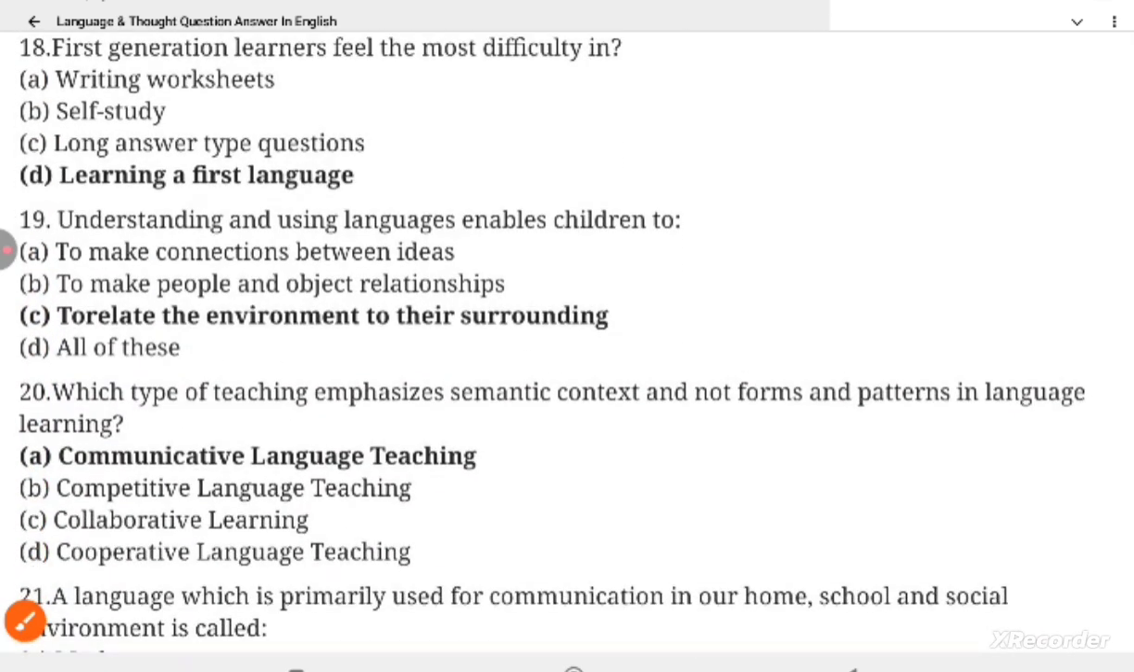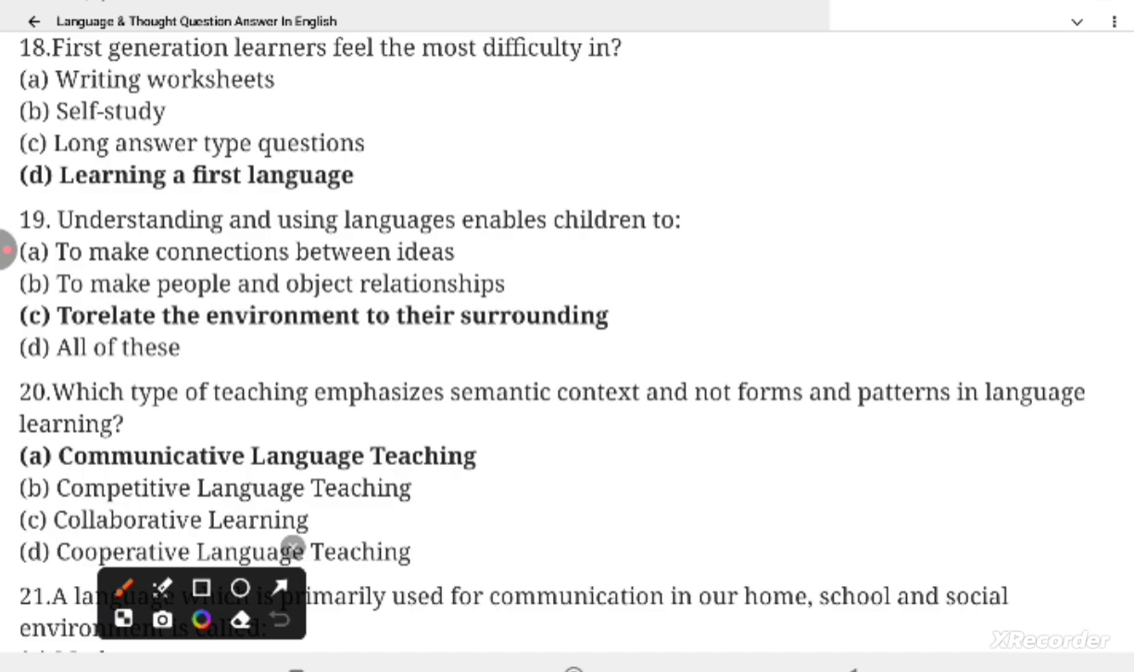Question 18. First generation learners feel the most difficulty in. Options are writing, worksheet, self-study, long answer type questions, learning a first language. And the correct option is learning a first language. First generation learners feel the most difficulty in learning a first language.